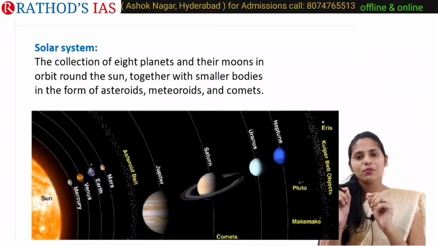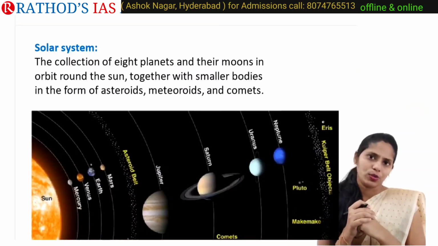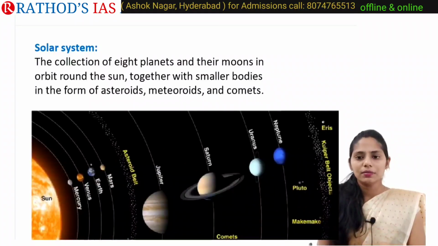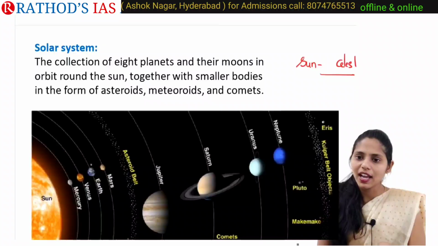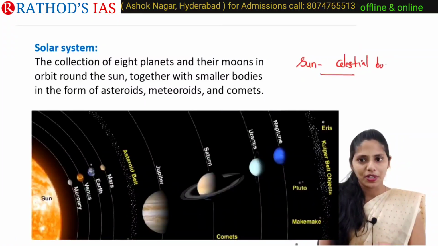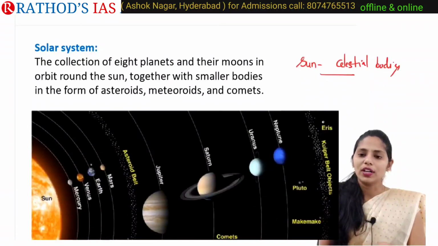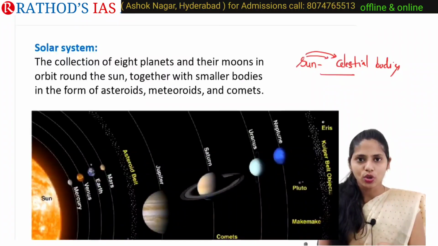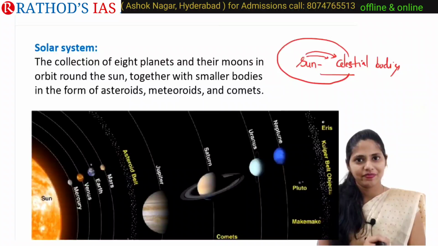I want to give you a basic definition of the solar system. The solar system means we have the sun and celestial bodies. These celestial bodies are held by the attraction force of the sun, and they revolve around the sun.